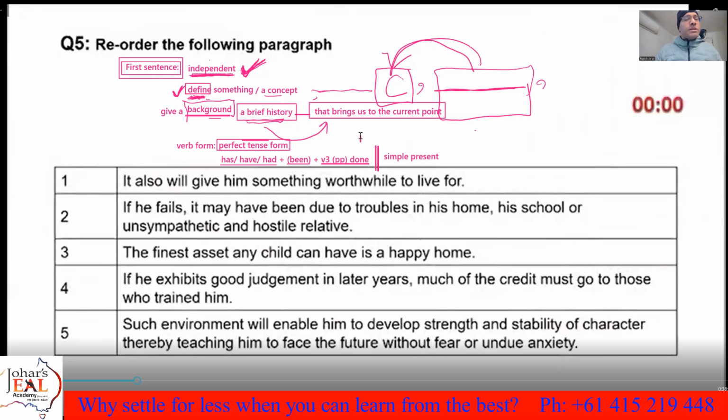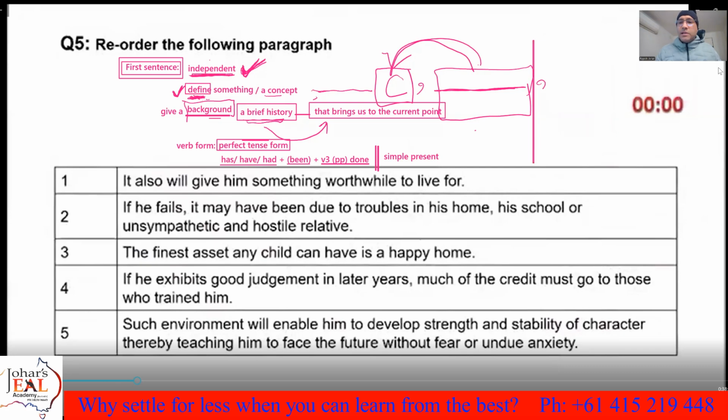Sometimes it looks quite easy to find the first sentence, but you may find two or three independent sentences. Suppose examiners don't give you pronouns or connectors, and the sentence looks independent, and then the person is in the middle of everything. Another thing is you can quickly have a read.